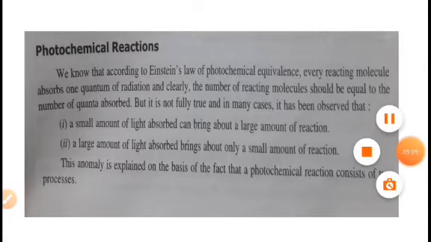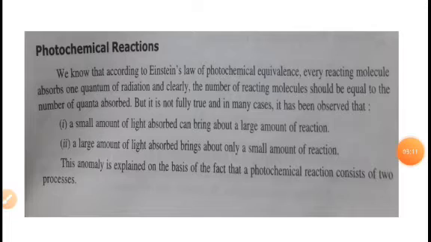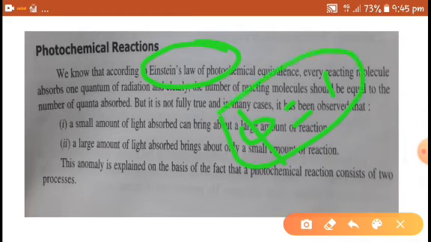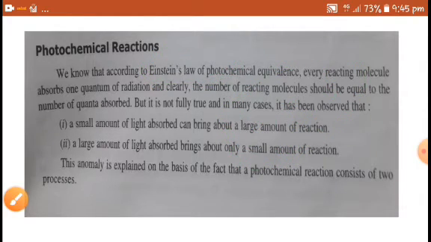secondary process. Here what I am trying to say is, according to Einstein's law, that is the second law of photochemistry, one molecule absorbs one quantum of energy, or one mole of substance absorbs one Einstein of energy. If that happens, the quantum efficiency should be equal to 1. But there are some anomalies.